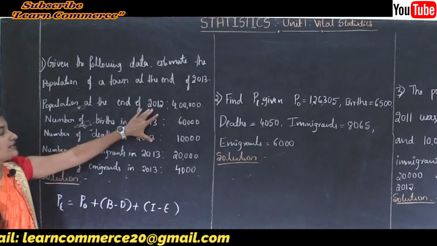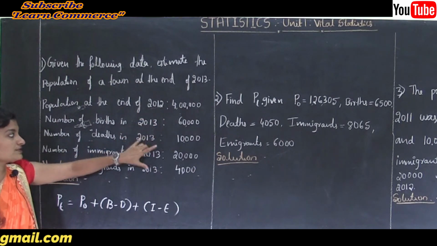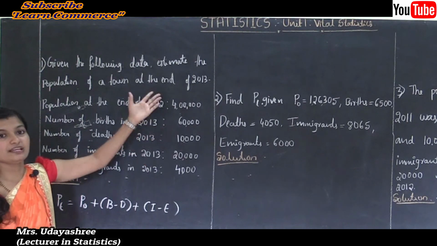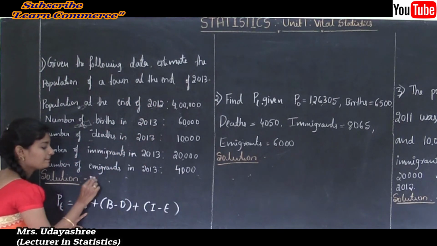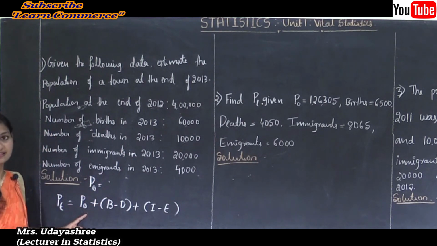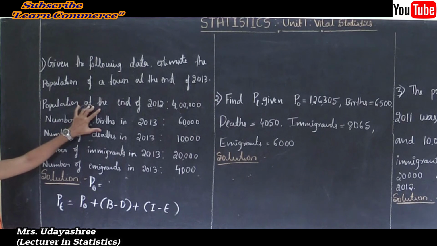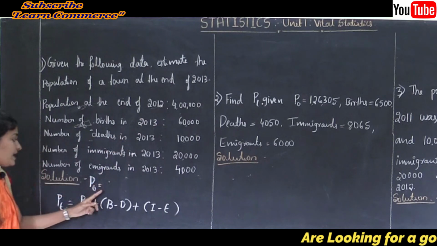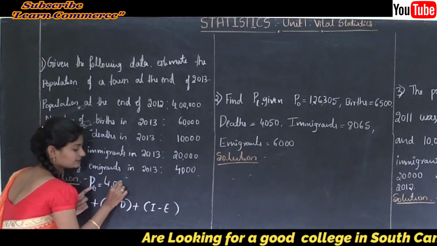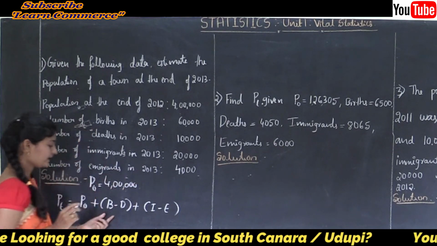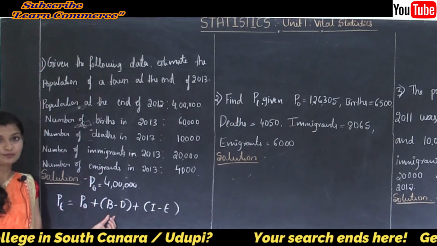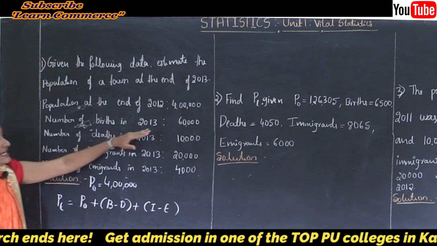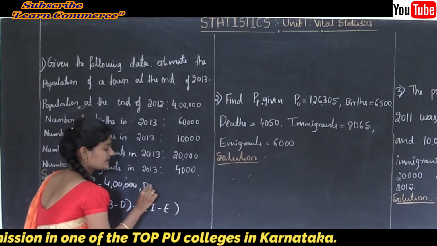Here two years are given, 2012 and 2013. 2013 is the current year and 2012 is the previous year. So P0, the population in the previous year 2012, is given as 4 lakh. Next, B is the number of live births in the given period. The given period is 2013, and the number of births is 60,000, so B is 60,000.